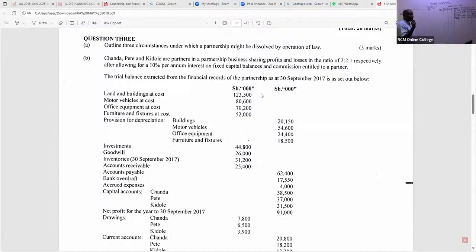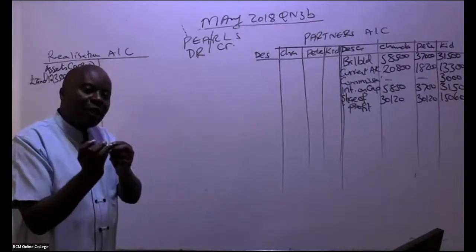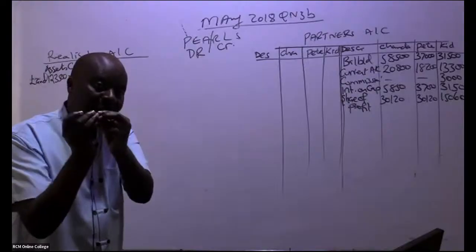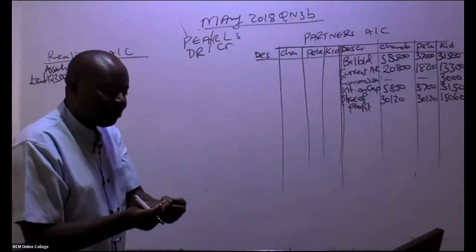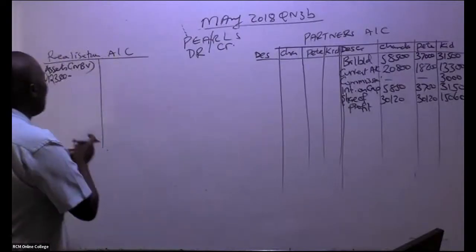What is the accumulated depreciation for buildings? You can see a provision for depreciation, buildings, is 2150. So remember, it's net book value. How do we get net book value? It's cost minus depreciation accumulated. Accumulated depreciation is the same as provision for depreciation. All right. So we have here 123,500 minus 2150.